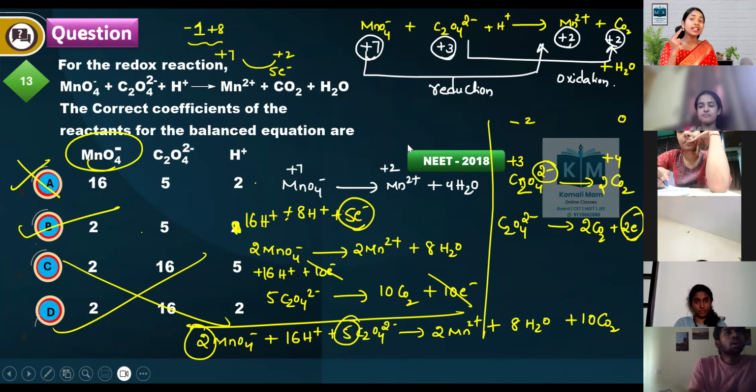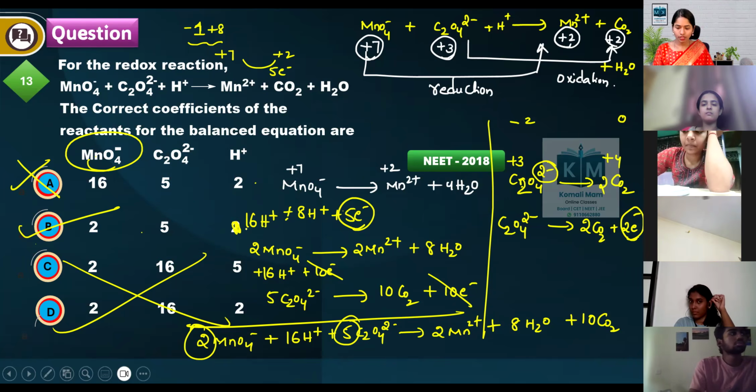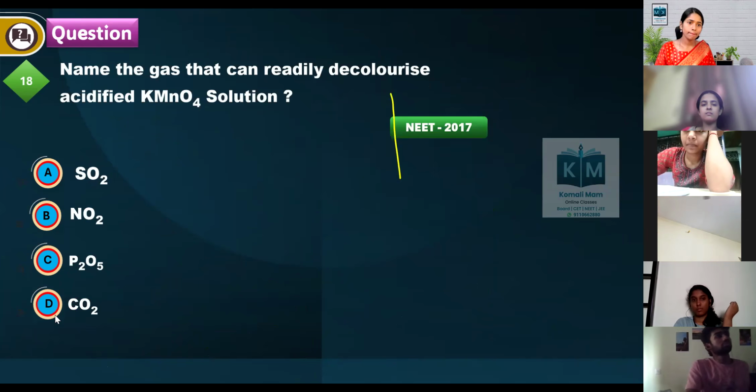There is another method of solving the question, that is by using the equivalent concept. How can you do the same question by using the equivalent concept? Let's see. For example, here I'm doing. Here I'll do, see. Or otherwise, in here only I'll do.